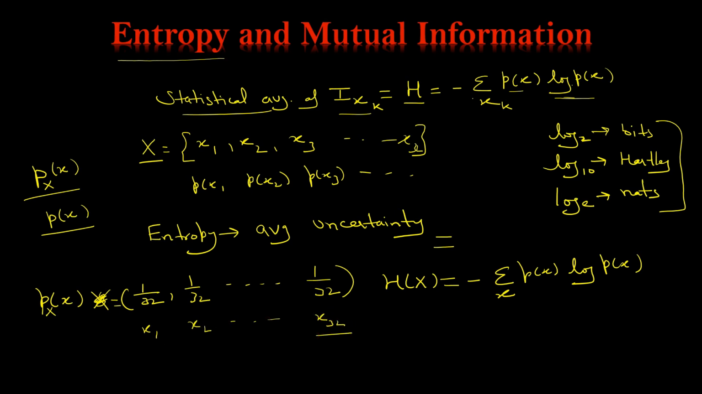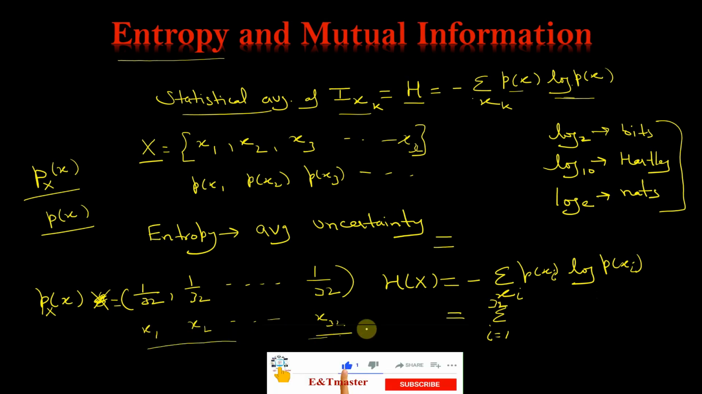Okay, we have assumed that we have 32 outcomes. So by using this formula, if we put the values, let us say summation i equals 1 to 32, you write xi, p(xi). You will do it for different values of i, so i equals 1 to 32, because this x is varying from 1 to 32.